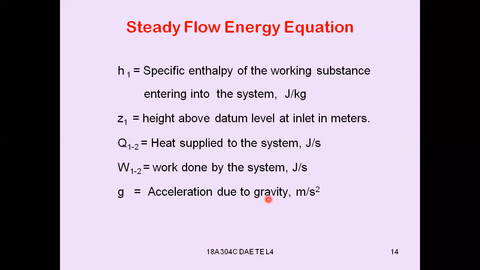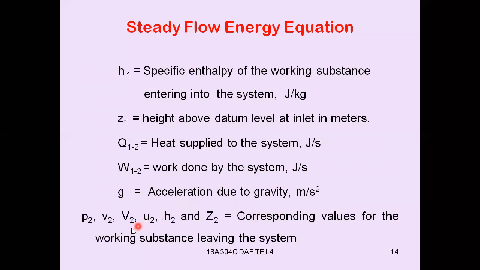So P, pressure, small v, specific volume, capital V, velocity, u, specific internal energy, h, specific enthalpy, Z, height above the datum level, Q1-2 heat supplied to the system, W1-2 work done by the system, and g is the acceleration due to gravity. These are the different notations at section 1:1.